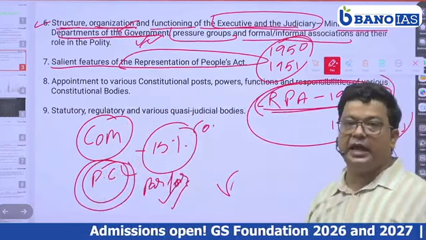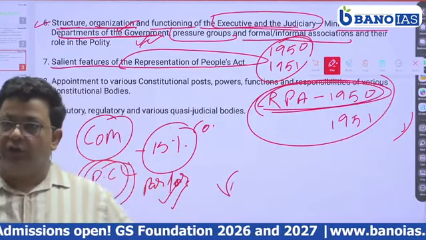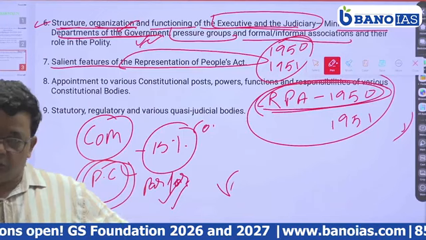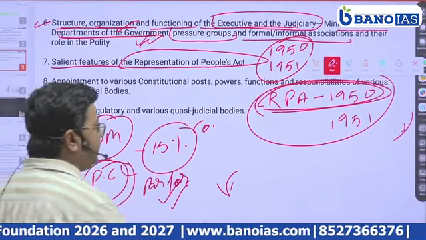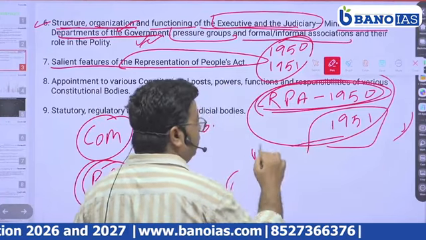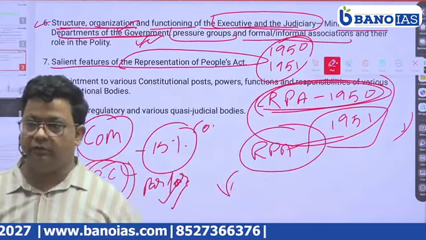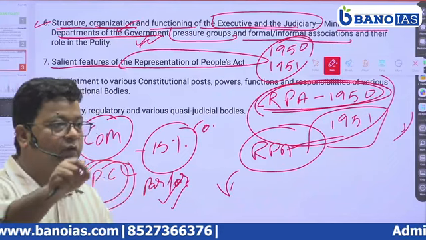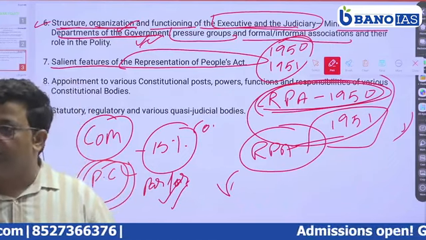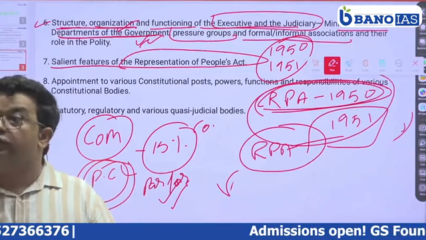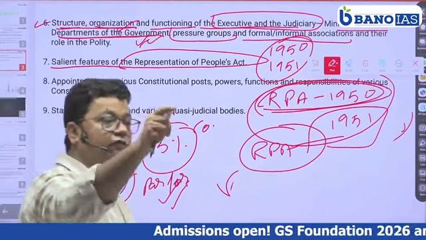The Representation of the People Act 1950 talks about before the elections, like registration of individuals as electors and voters, and registration of candidates. The 1951 Act comes into play during the elections. What are the powers given to the Election Commission, the returning officer; all this is covered by it. In both acts, disqualification is to be studied: on what matters a candidate can be disqualified.